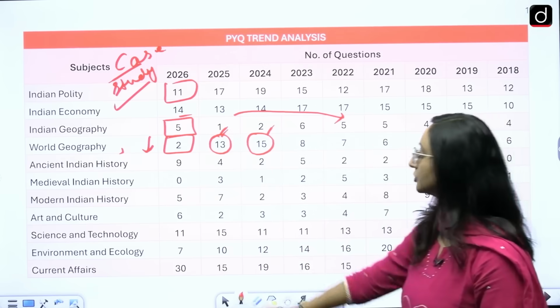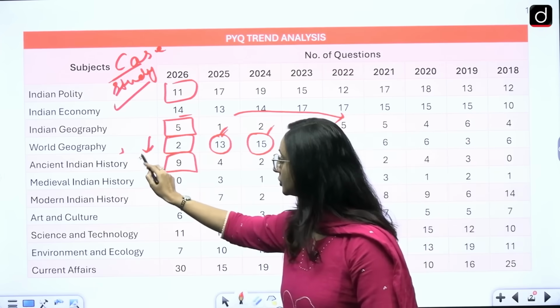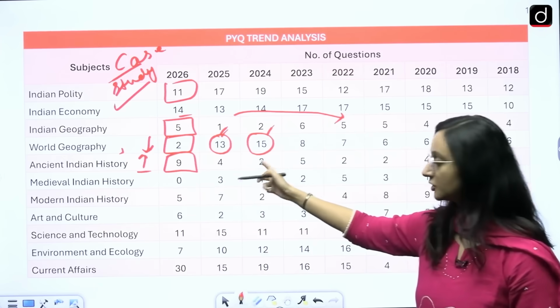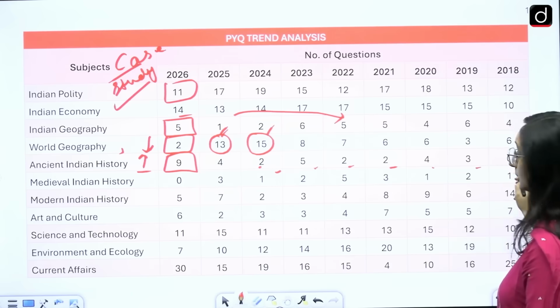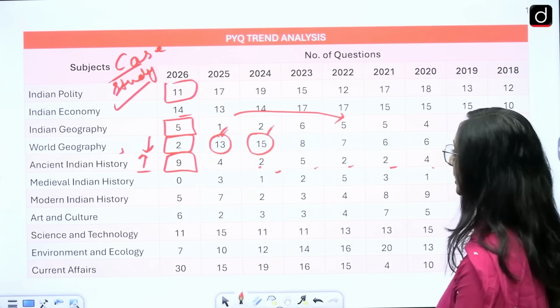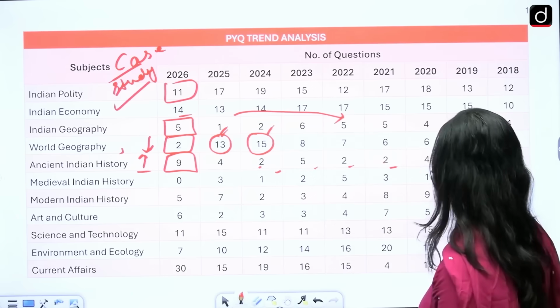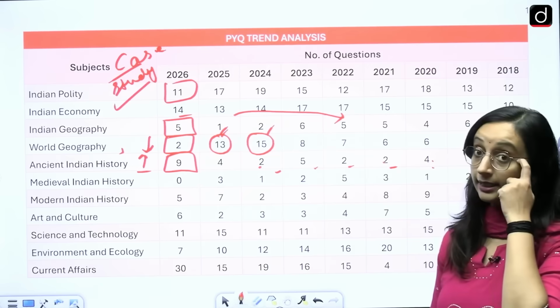Then ancient Indian history, definitely higher. Ancient Indian history saw a rise, 9 questions, compared to the last 2-3 years: 4-2, 5-2, 2-4-3-0. So highest in the last how many years? 1, 2, 3, 4, 5, 6, 7, 8, 9 years. Highest in the last 9 years.